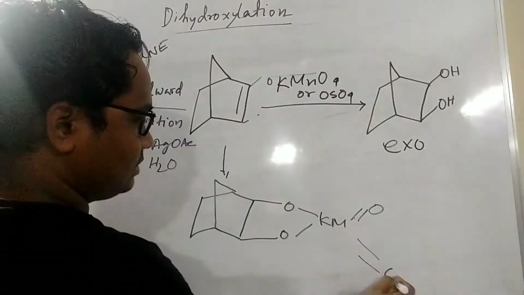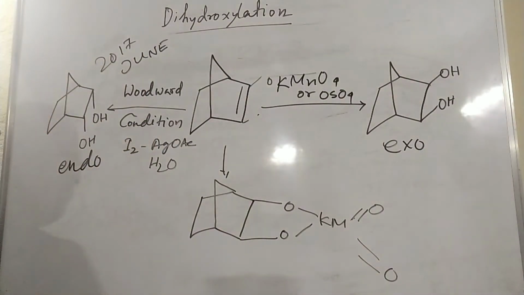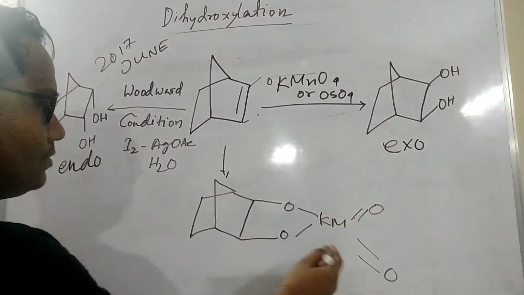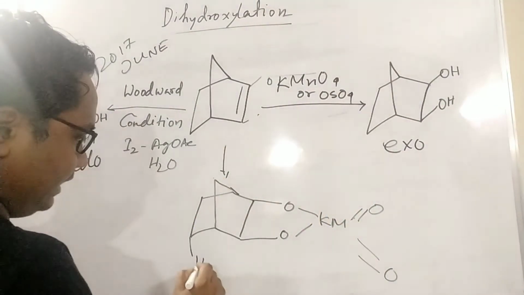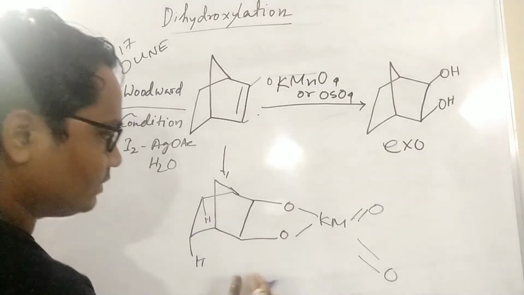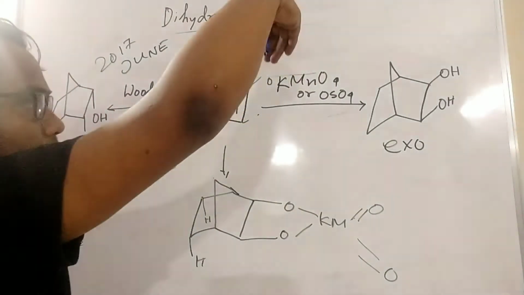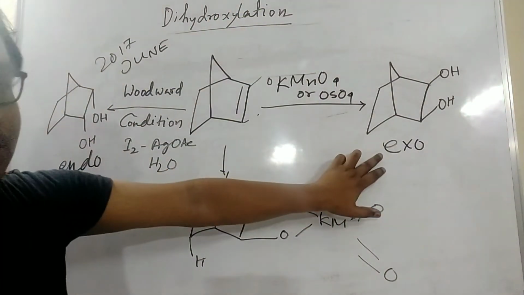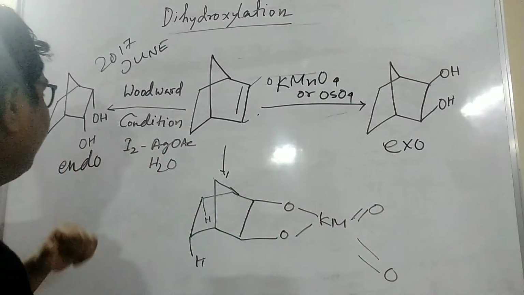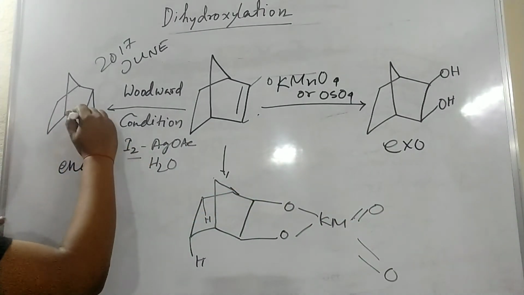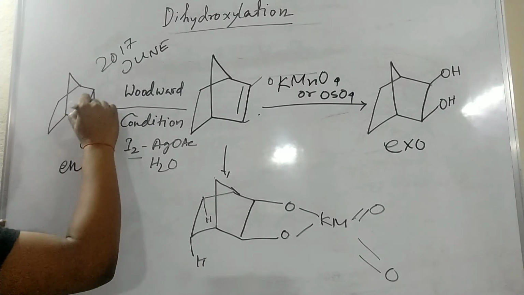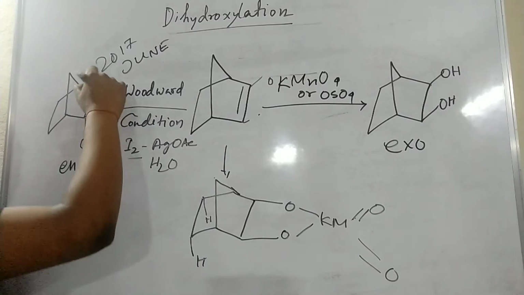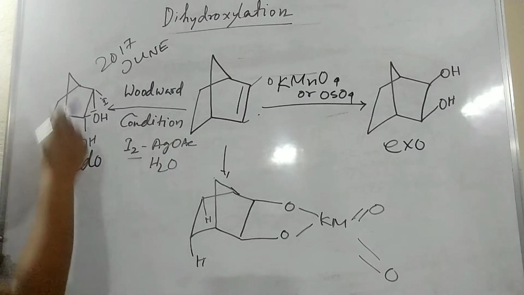If it is up, there is less interaction. If it is down, then the two hydrogens are there, so there will be a little bit of interaction. That's why it becomes up, and that's why exo will form. But in the case of endo, previously I2 forms this type of cycloiodinium ion as up, then the remaining one will come down.